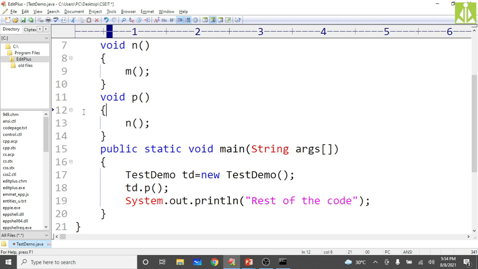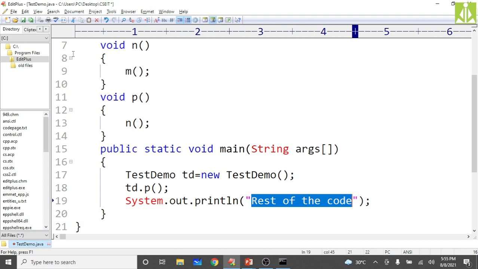Thrown from p means it will come here to main, and in main also we don't have any exception handler, so it will be thrown out of main as well. Then it reaches the default exception handler, and you will get the error message divide by 0. But the problem over here is you will not get the message rest of the code. That is the problem.